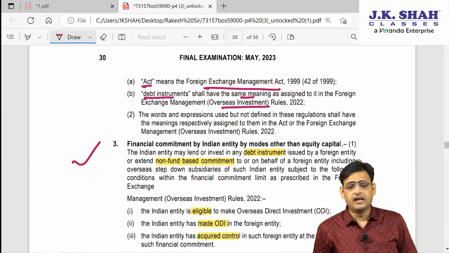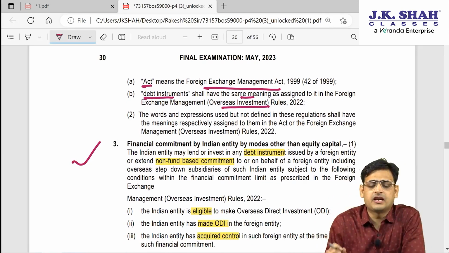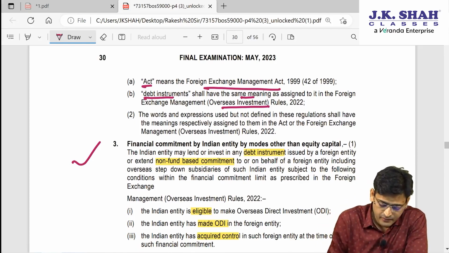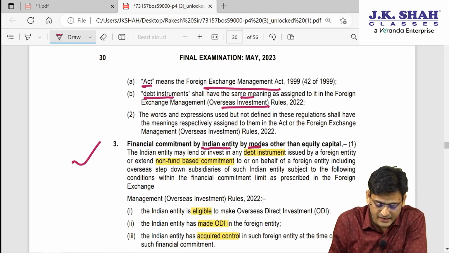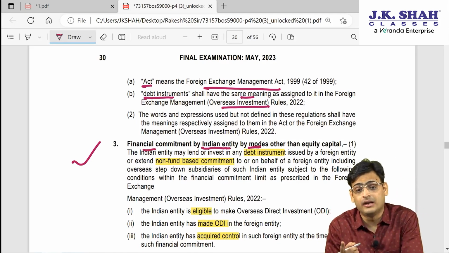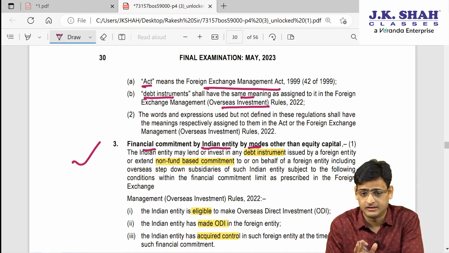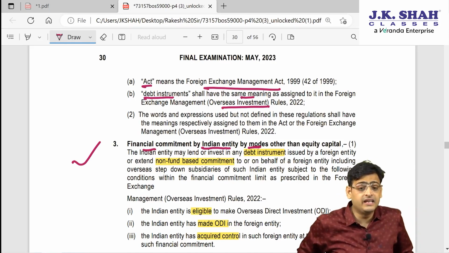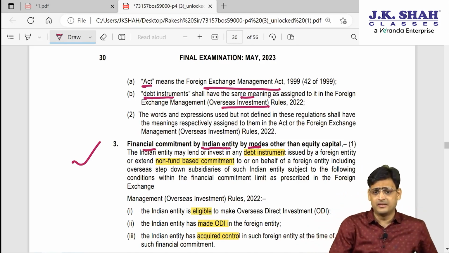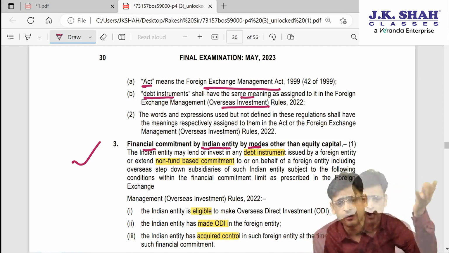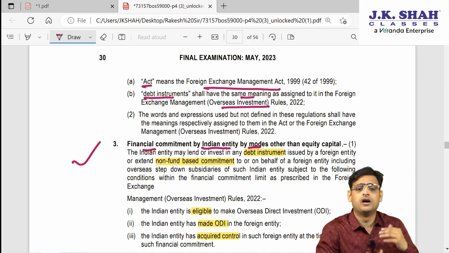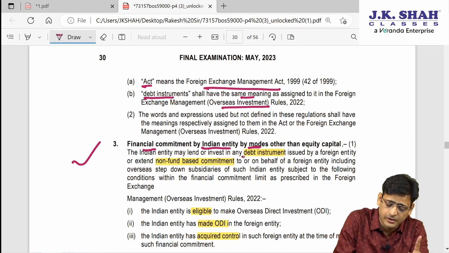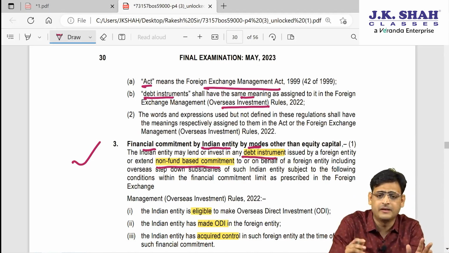Now please understand, in the first point they are talking about financial commitment by an Indian entity by modes other than equity capital. So if an Indian entity wants to make any financial commitment not in equity form but in another form, can they do this? Basically, an Indian entity wants to make a financial commitment, to put it in layman's terms, an investment. They want to put the investment in a form other than equity. Can they do this? They are saying they can do it in a debt instrument form or a non-fund based commitment form.